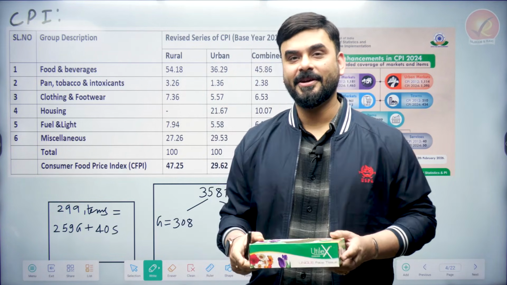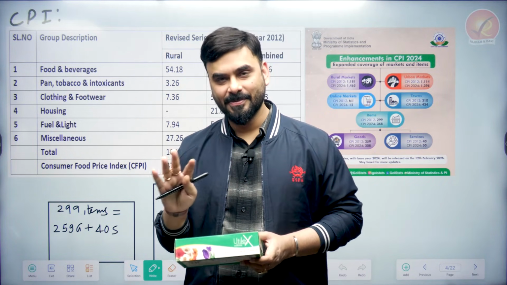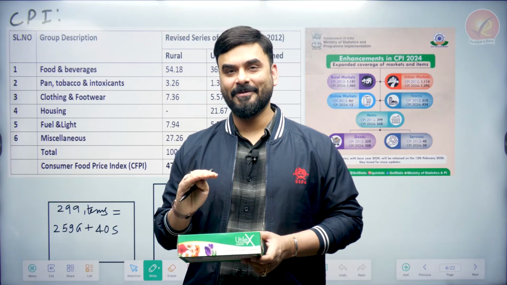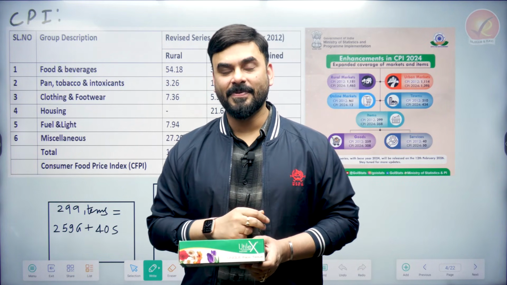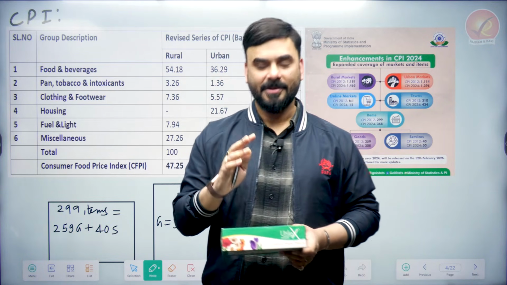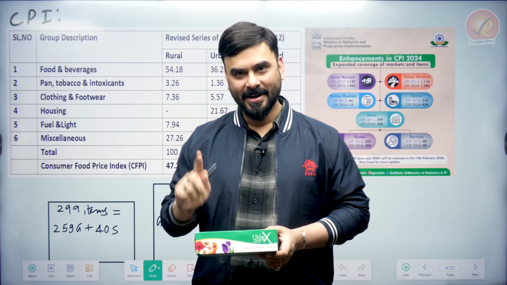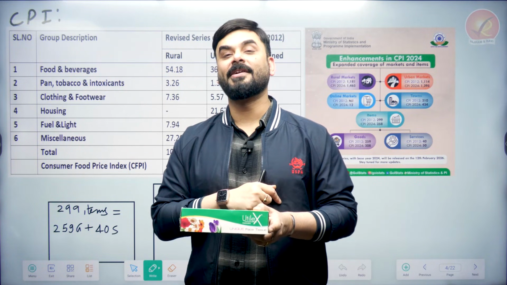So imagine that you are taking a basket like this. What are you going to put in this basket? All the items, goods and services which you and I consume on a daily basis on an average, which are important items for us, goods and services both. So Government of India has found that there are roughly 299 items which normally people consume on an everyday basis, which they consider to be important. So they contain both goods and services. So we are going to put 299 items inside it.